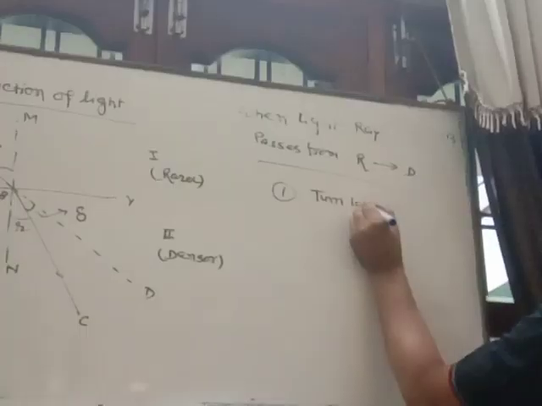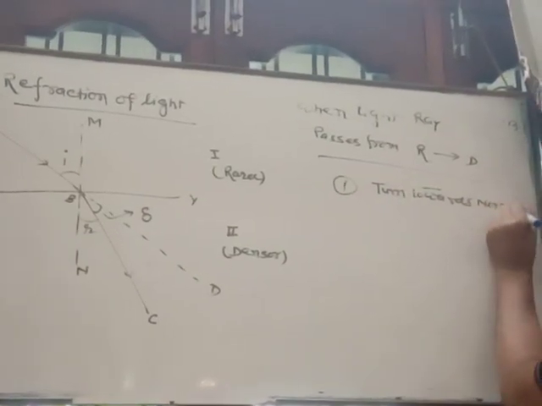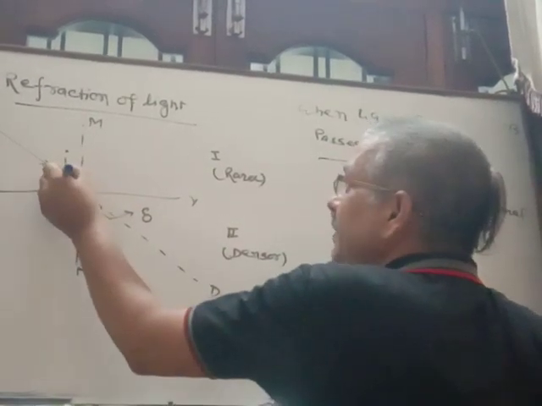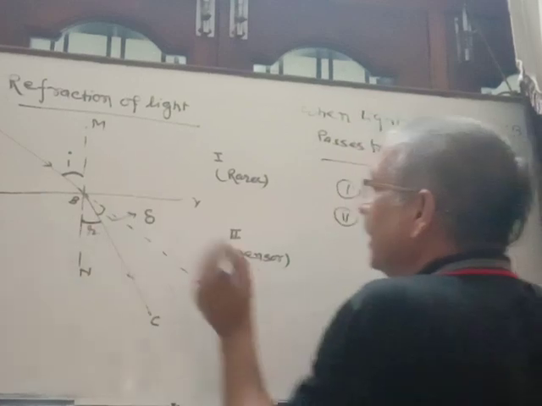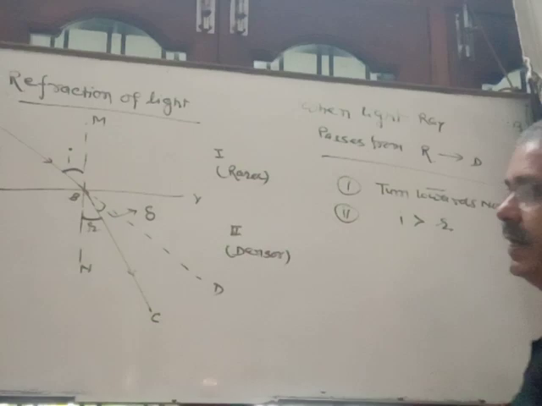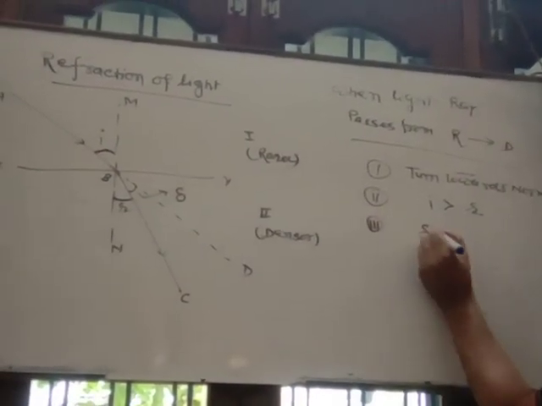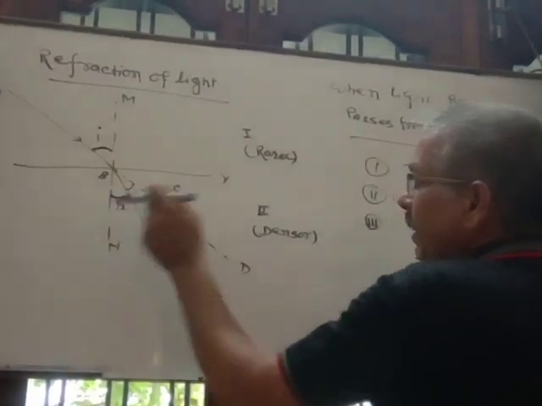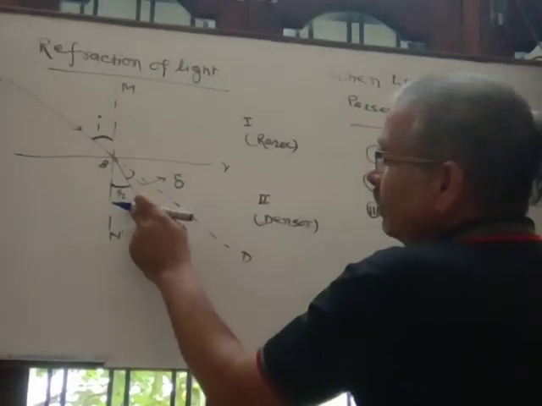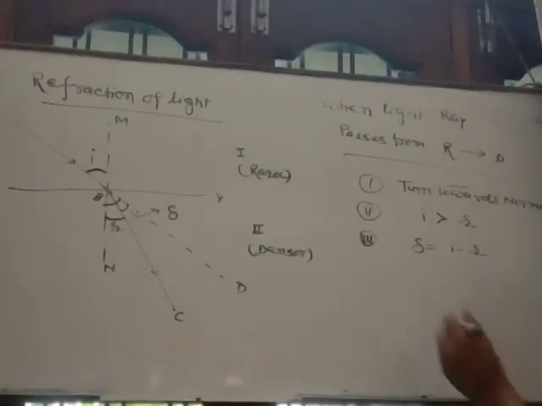Turn towards the normal. Number 2. The angle of incidence is greater than the angle of refraction. Number 3. The angle of deviation is equal to i minus r, the angle of incidence minus the angle of refraction, because delta plus r is equal to i, vertically opposite angles. So delta is equal to i minus r.